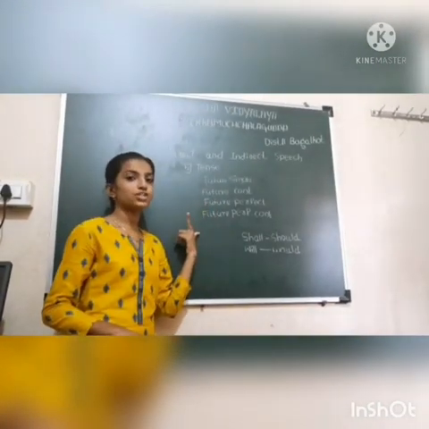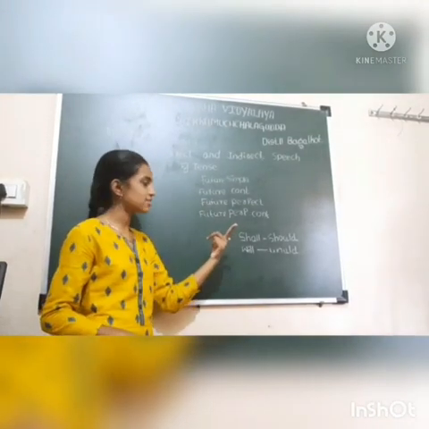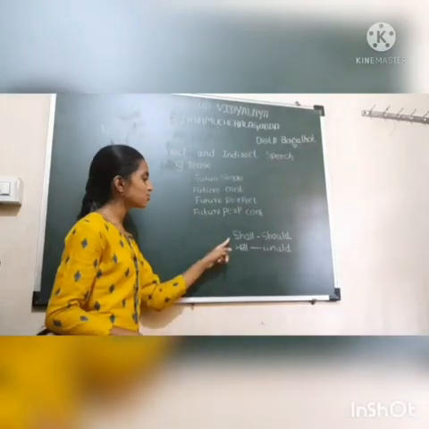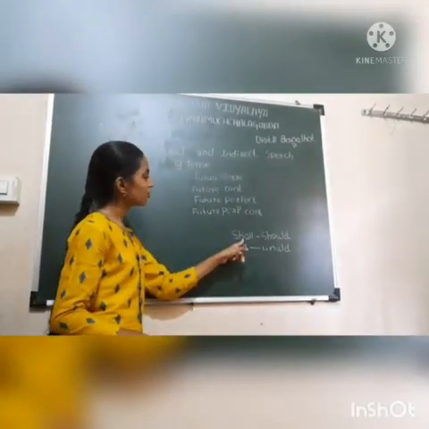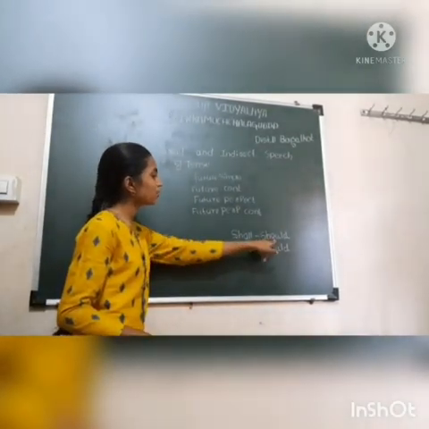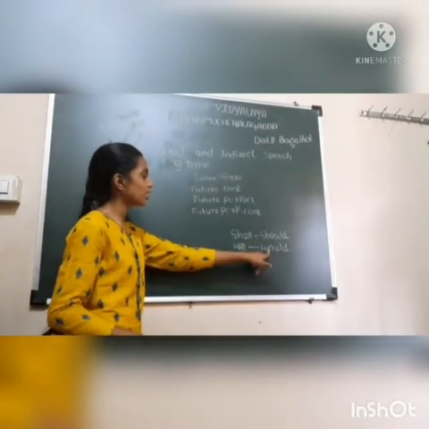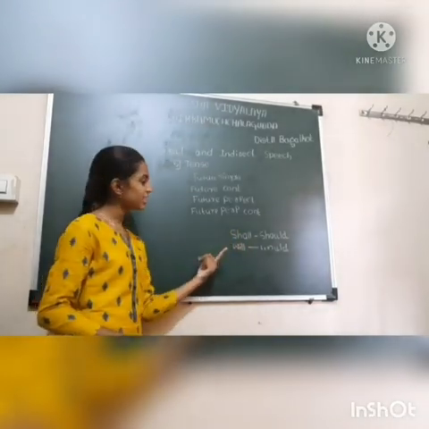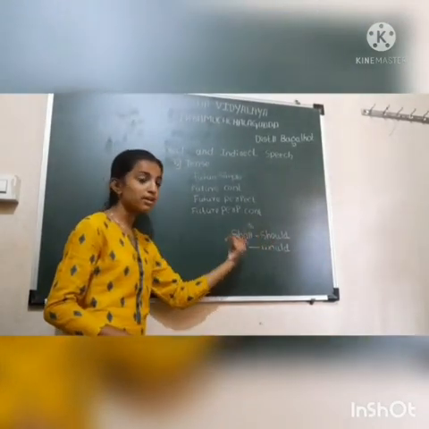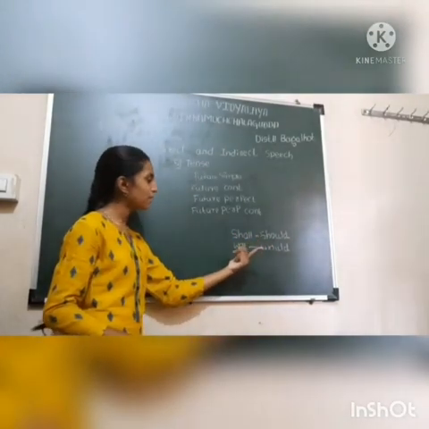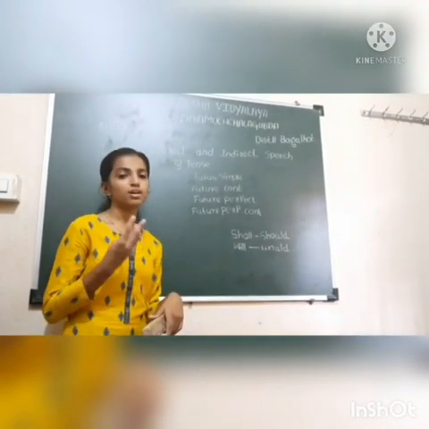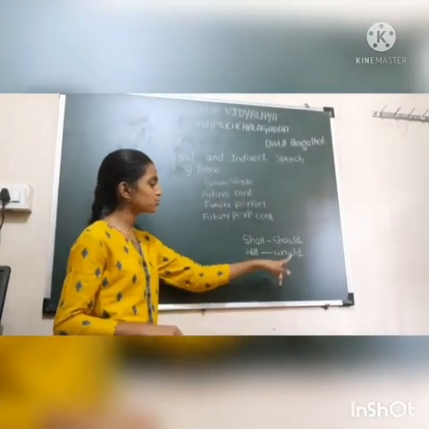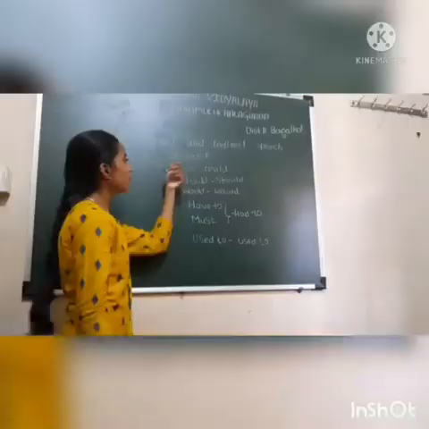Here there is no need of changing the whole tense into other tenses. We can only change the verbs here. In the future tense we use only shall and will. Shall will change into should and will change into would. Would is the past form of will and should is the past form of shall. In indirect speech we only use would. Would must be the only one used in indirect speech. Why? Because we are using only third persons there. The third persons apply this will only. That's why we have to use would only in indirect speech.